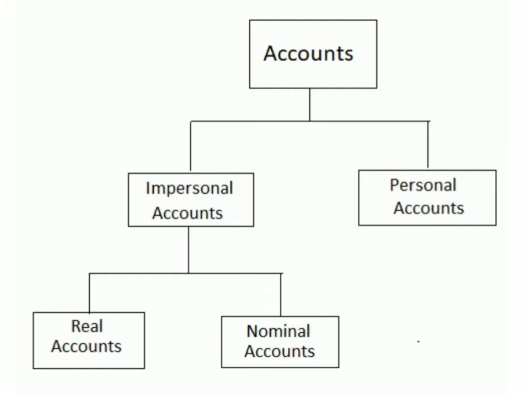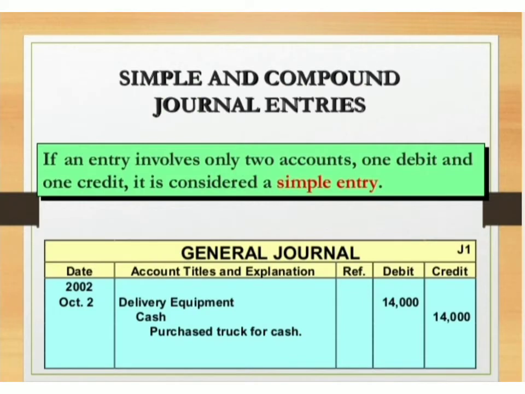If it is a real account, debit what comes in, credit what goes out. Like that we'll go for making entries. In journal entries we will have two types, compound and simple entries. When we have only one debit entry and one credit entry, it is called a simple journal entry. Means for the transaction we'll make two entries, debit and credit.